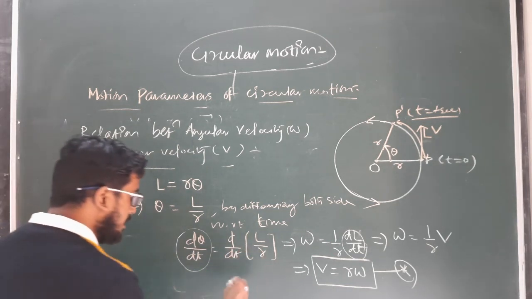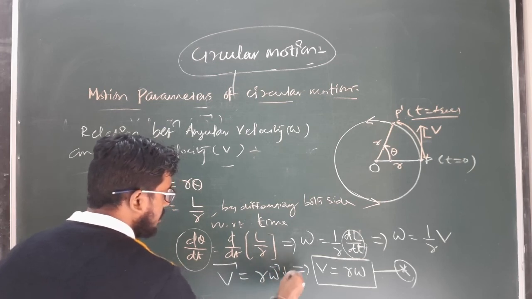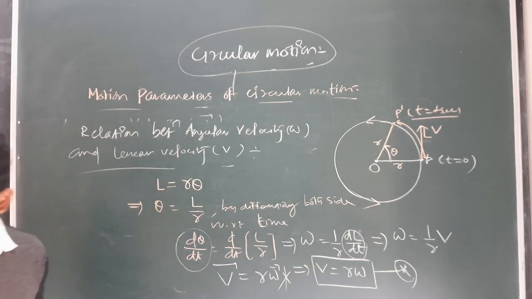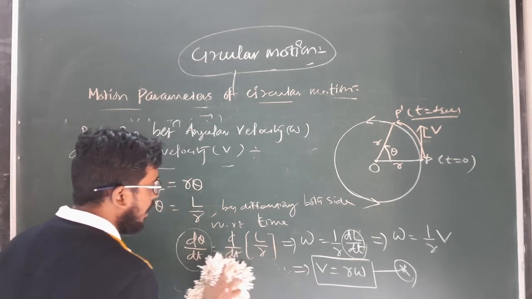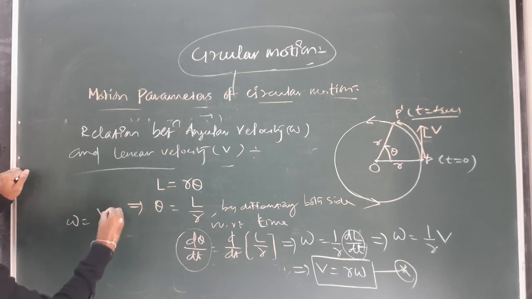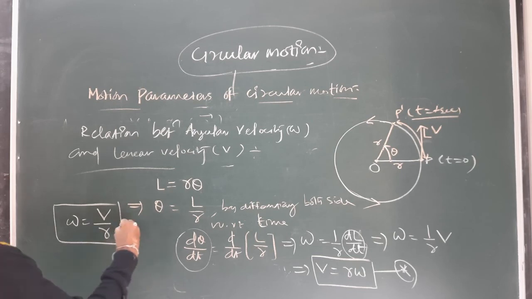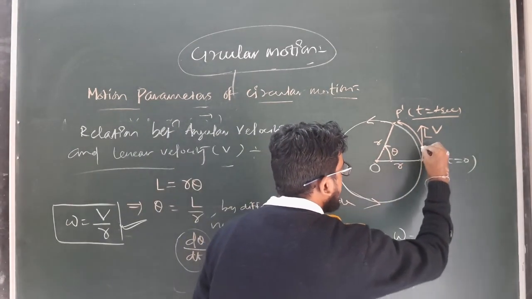But we can't write v vector is equal to r into omega vector. This is wrong. This is the scalar relation between linear velocity v and angular velocity. You have to remember this relation, or from this we can write the angular velocity omega is defined as v by r. Clear? This is a very important relation you have to remember, where v is, in this case, the linear velocity, which is tangent at any instant.